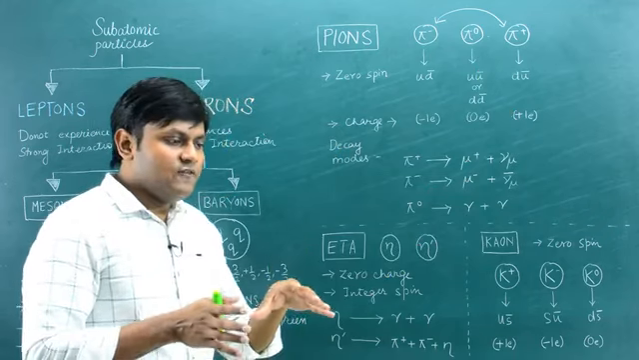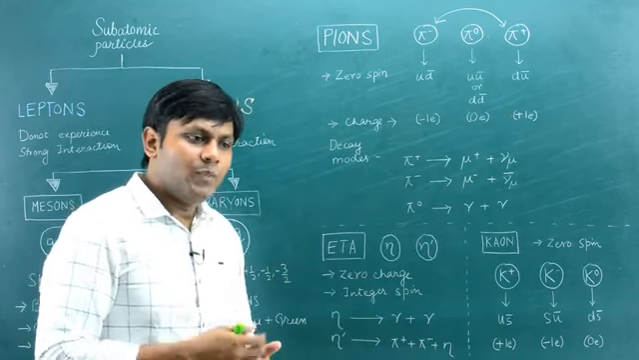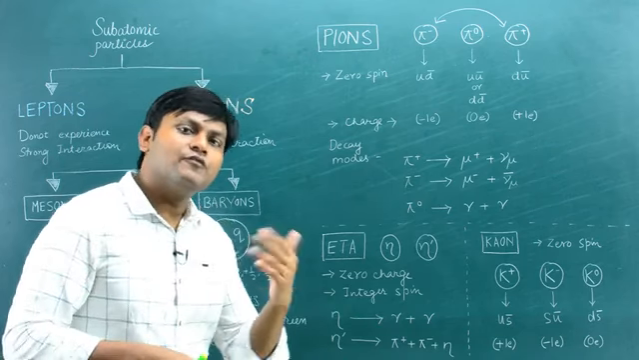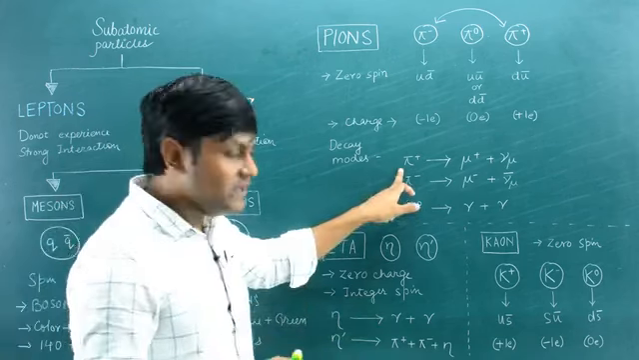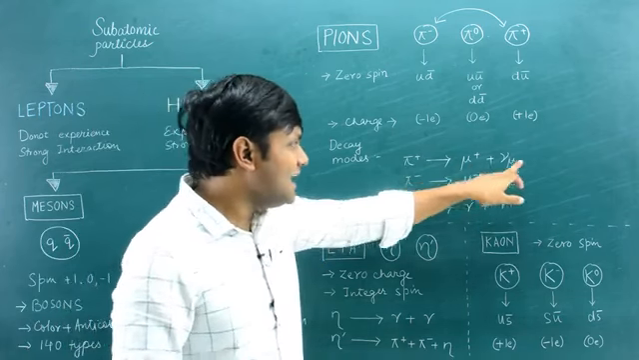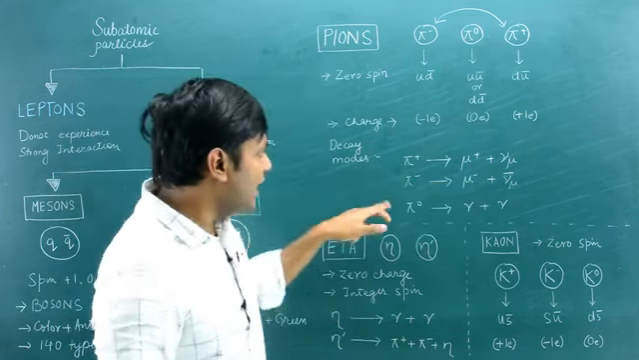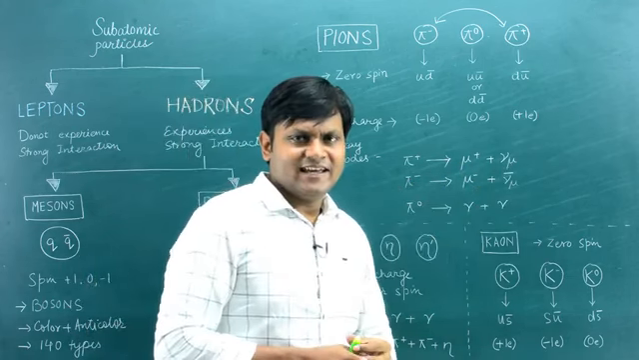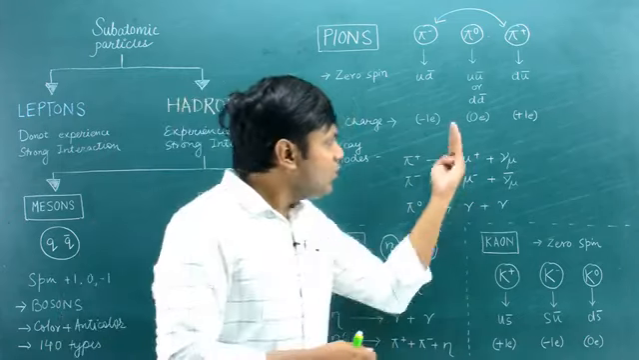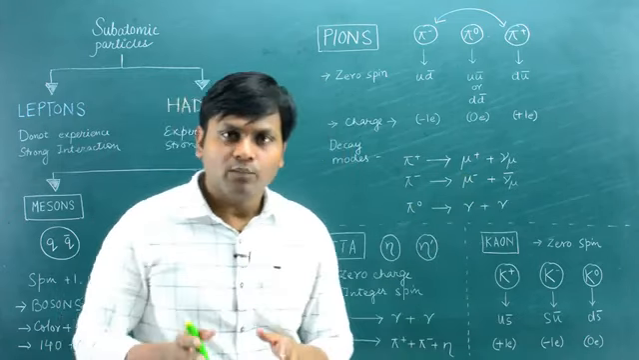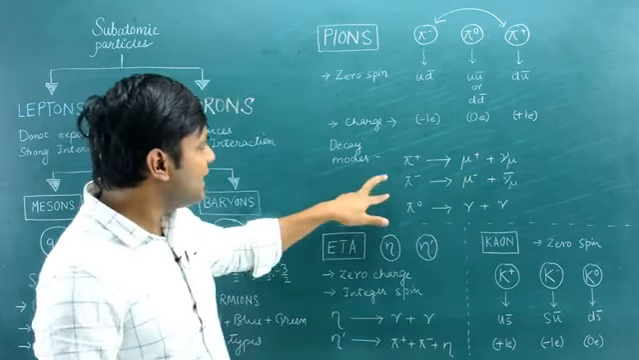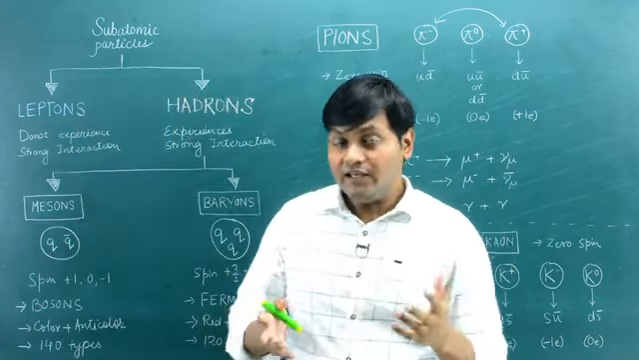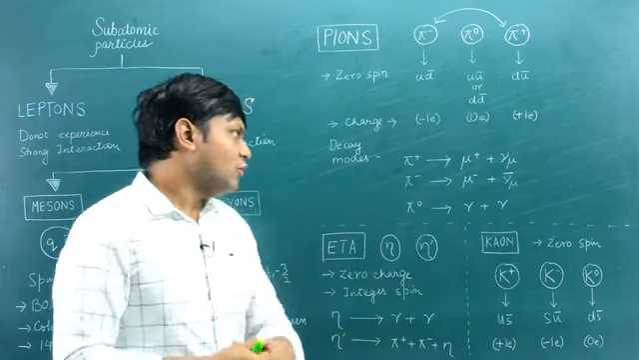So pions are found within the nuclear configuration, but if they are free, then they will immediately decay into other particles. A positive pion can decay into an anti-muon and a muon neutrino, while a negative pion can decay into a muon and an anti-muon neutrino. The muons and the neutrinos are nothing but lepton particles. So essentially, whenever a pion is free, it immediately decays into these lepton configurations.